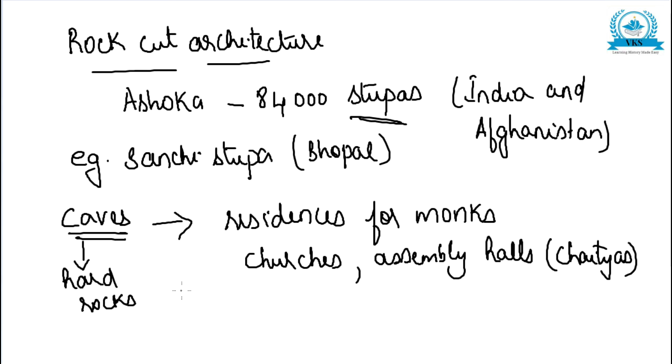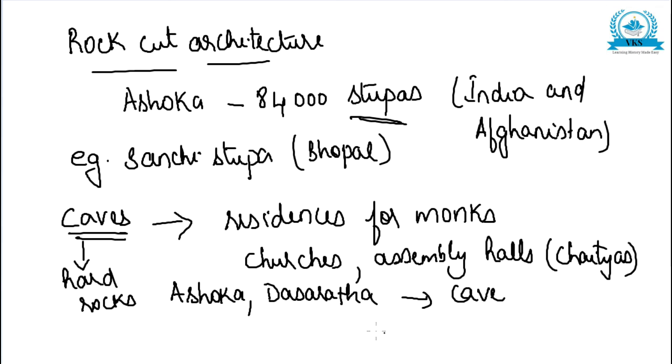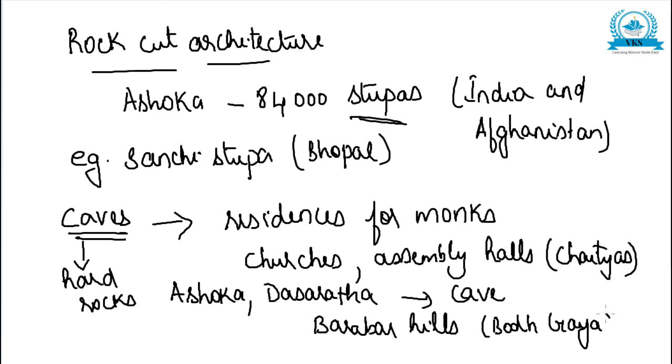Regarding caves, Ashoka and his grandson Dasharatha built several such cave dwellings. One of the important ones is the Barabar caves, Barabar Hills near Bodh Gaya.